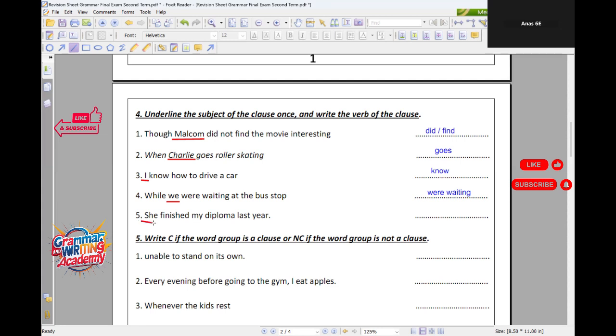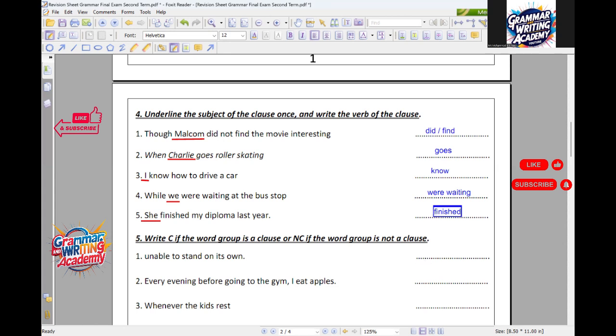Underline she, exactly, and write finished. Wonderful. So as you can see in this question, boys, we have clauses, and these clauses must have both subjects and verbs.